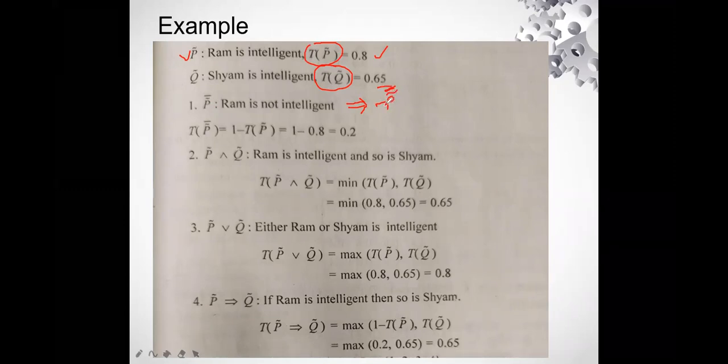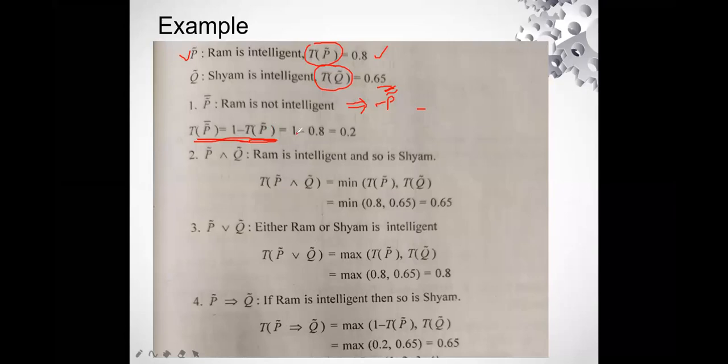So Ram is not intelligent will be given as negation P. The formula is: the truth value of negation P is equal to 1 minus the truth value of proposition P, that is, T(negation P) = 1 - TP.